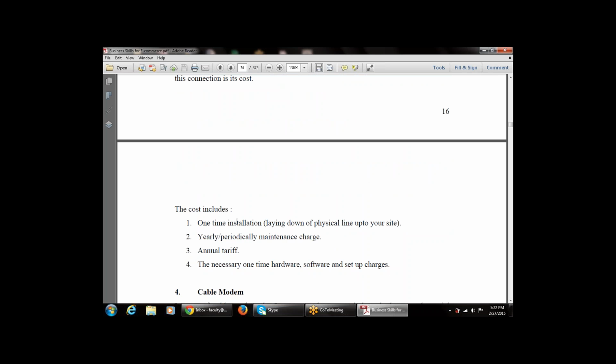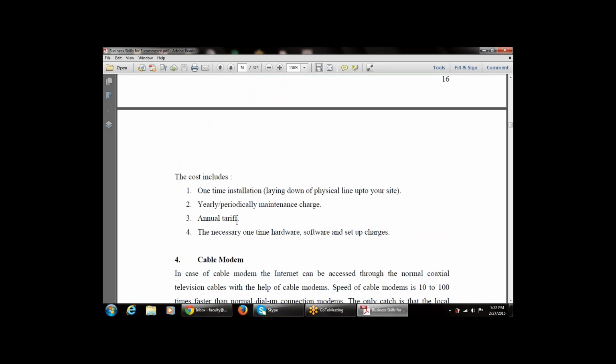Now, what types of cost are included? There is a one-time installation, that is, the laying down of the physical wires or lines to the site. There is a proper dedicated line available to each user, which requires a one-time installation of physical lines. Then there is a yearly, periodic maintenance charge required for the leased line connection.